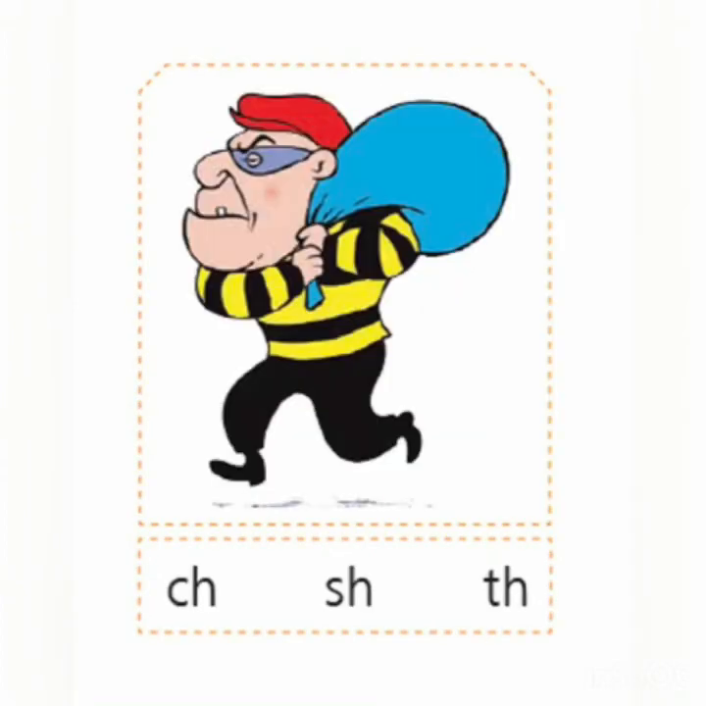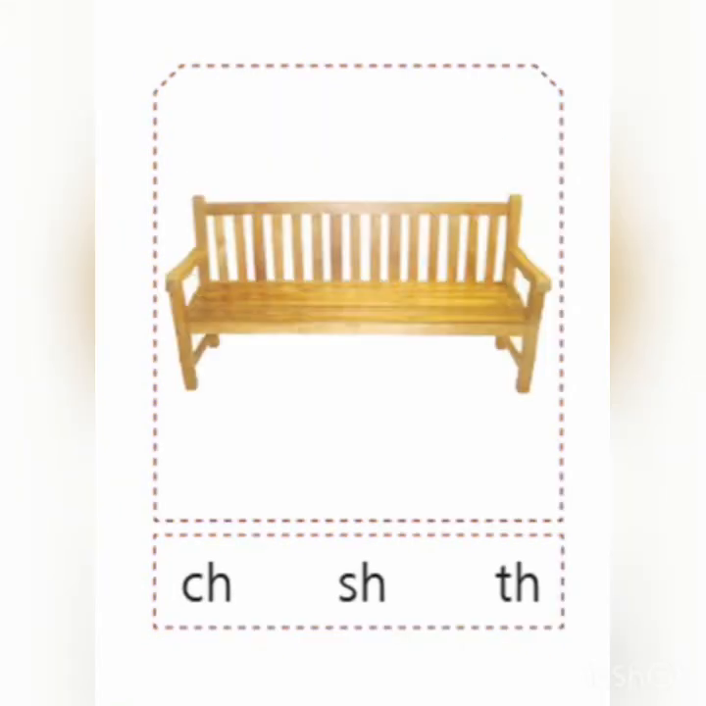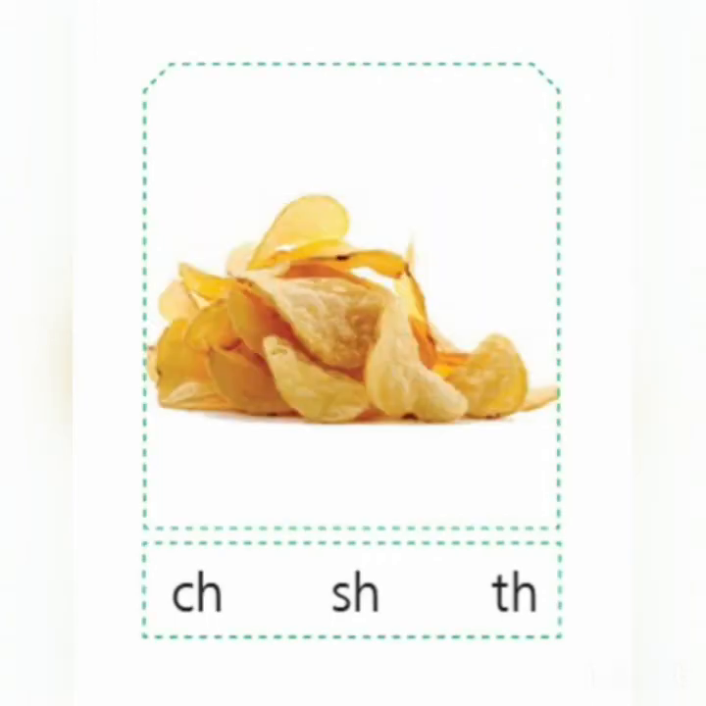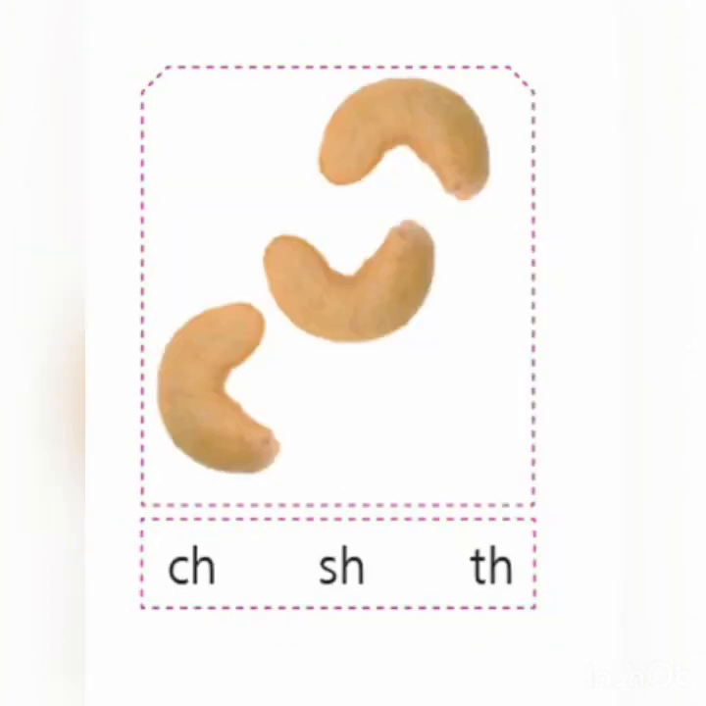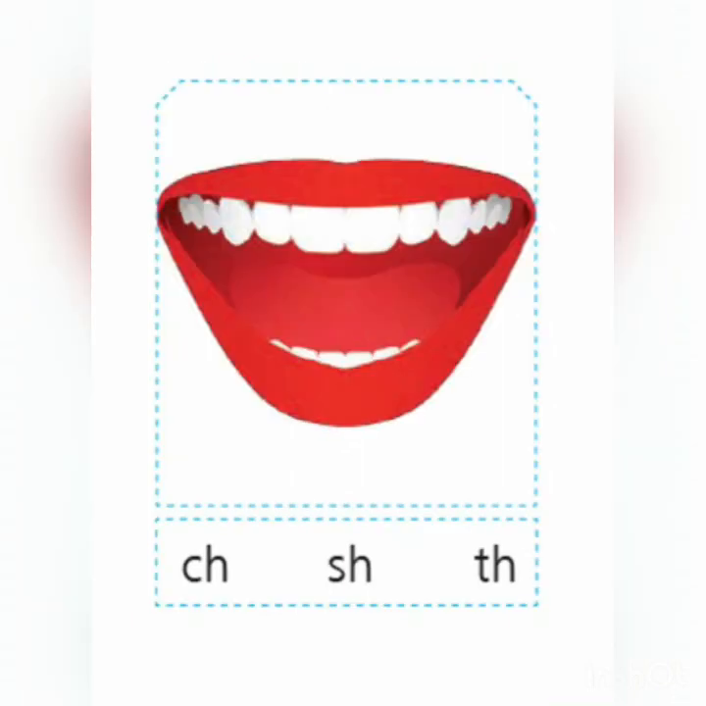Now will you do the remaining, children? Will you identify? This is thief. Bench. Chips. Identify the sounds. Earth. Cashew. The last one is mouth. Remaining 7, you have to look at the picture, read it, pronounce it and identify the sound.